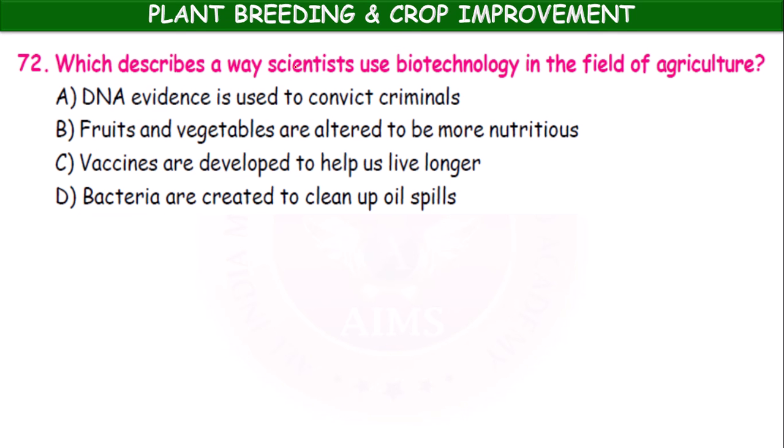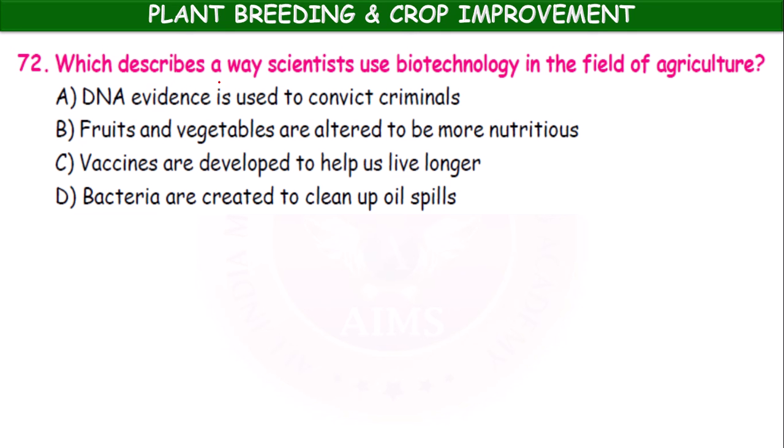Which describes a way scientists use biotechnology in the field of agriculture? DNA evidence is used to convict the criminals. Fruits and vegetables are altered to be more nutritious. Vaccines are developed to help us live longer. Bacteria are created to clean up oil spills.